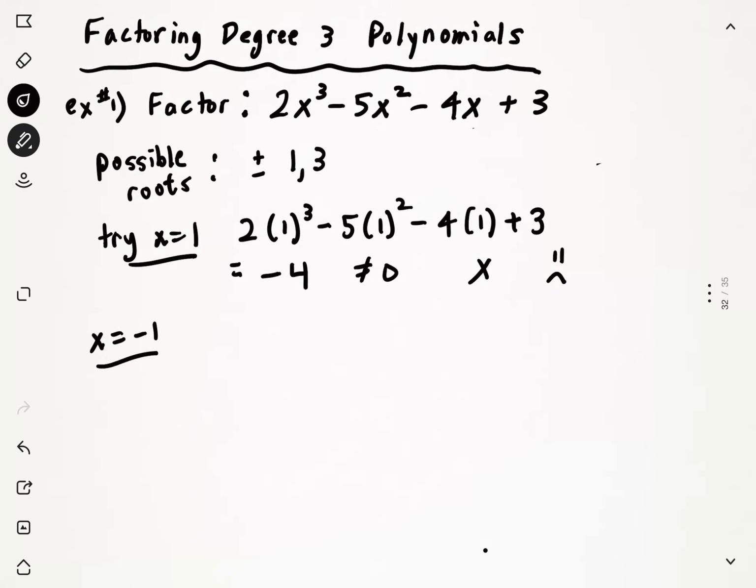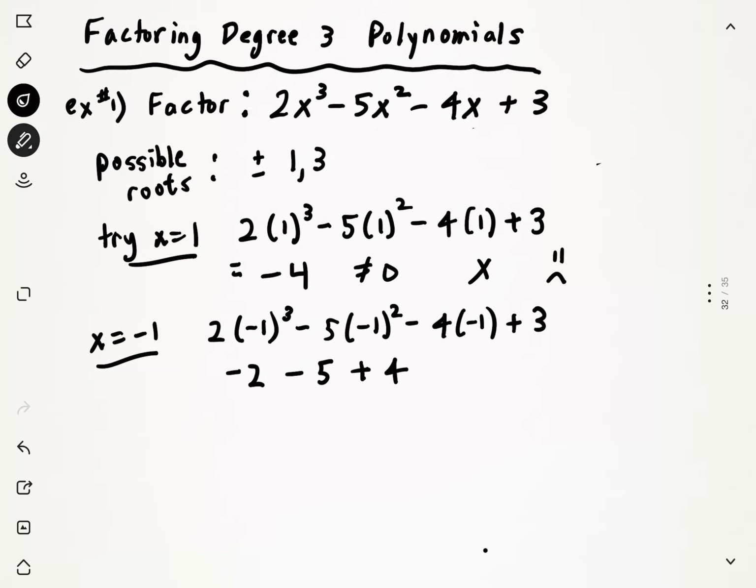But that's fine. You usually don't get it on the first try. Let's try a second number of negative 1. So if I plug in a negative 1 for x, am I going to get a remainder of 0? Let's take a look. So once again, you want to do exponents first, then multiplication. In this case, I'm combining steps here. I'm probably working a little quicker than you guys, or maybe not. But yay, we get a 0. That's good news. So that means we have found one that works. So x equals negative 1 is an x-intercept.